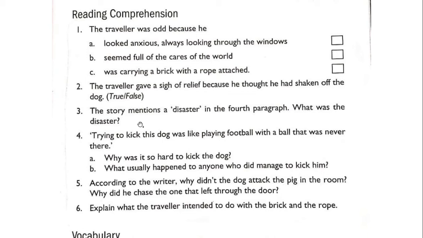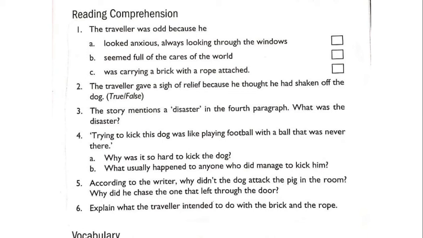If you remember in the fourth paragraph, we have done that a waitress enters the restaurant with a pan in her hand. And as she opens the door of the restaurant, she finds that a pig and a chicken come into the restaurant.